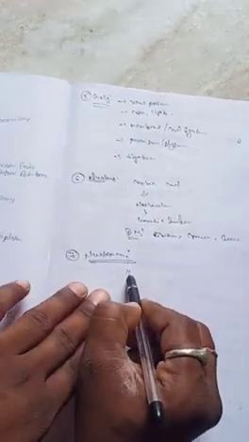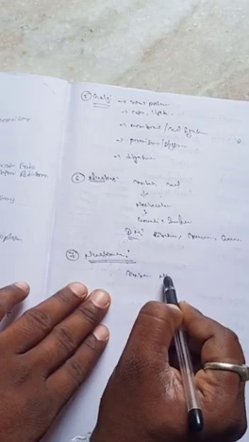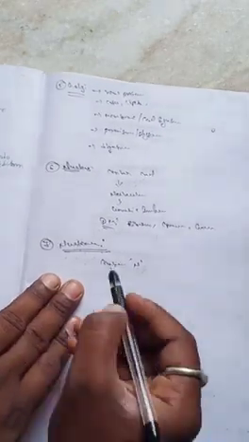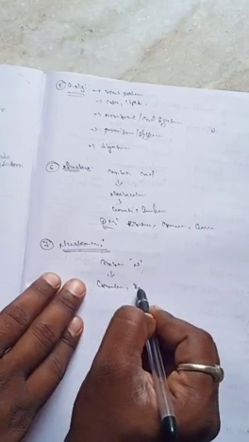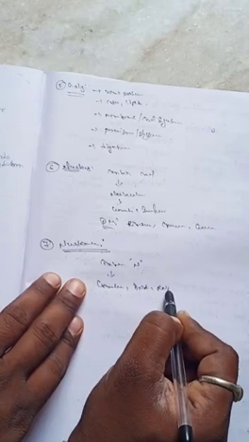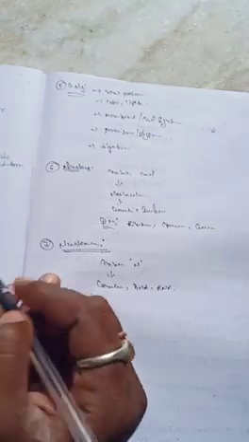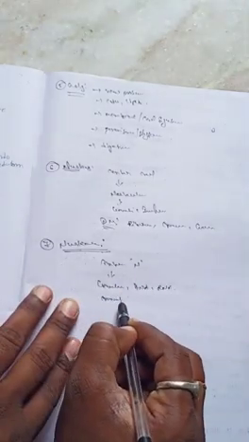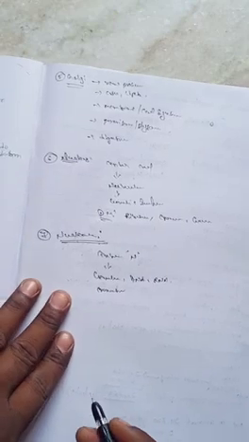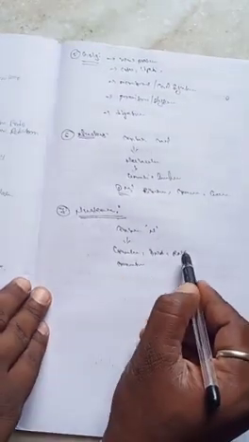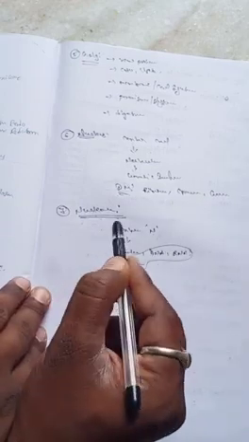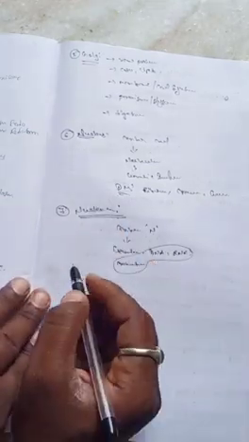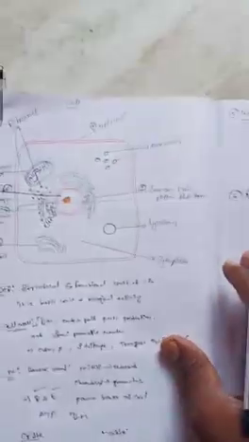It is the center part of the nucleus, and it contains the genetic information like DNA and RNA. Chromosomes are also present in the nucleus. These are all involved in the transfer of genetic information from one generation to another generation.